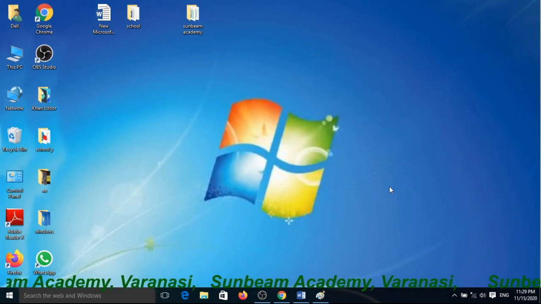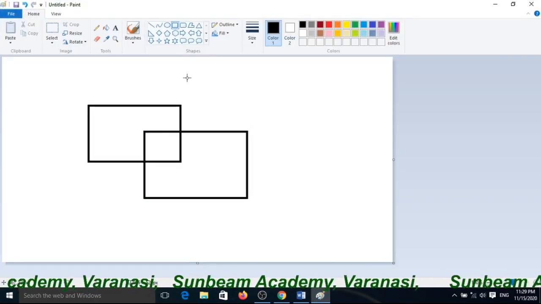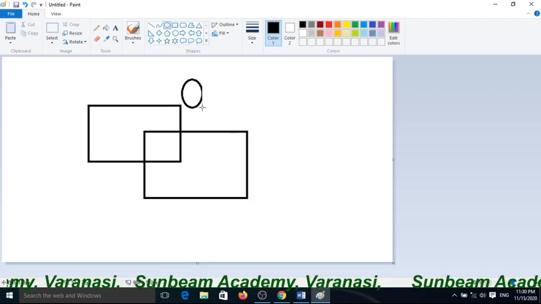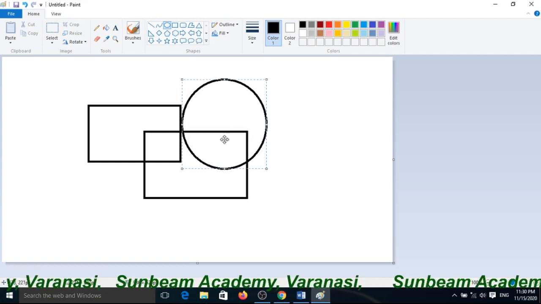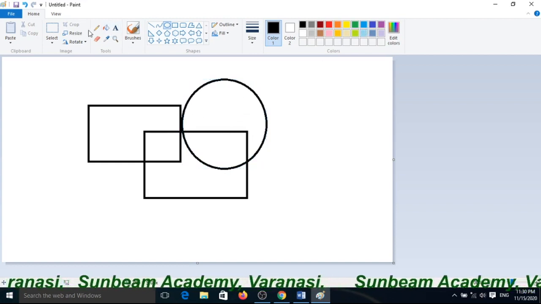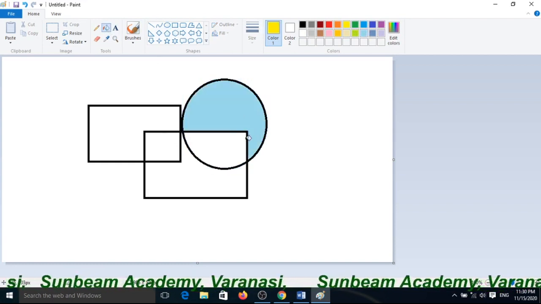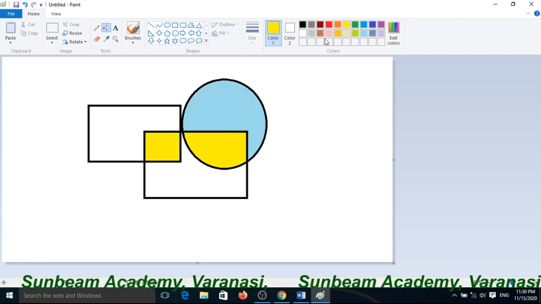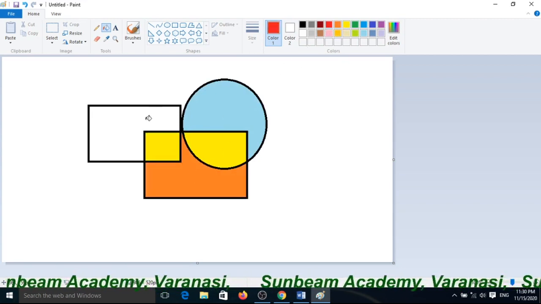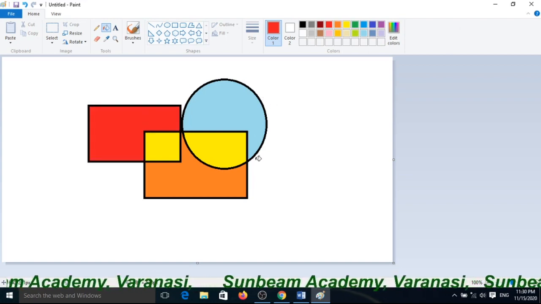Means suppose I have to draw in Paint some things. I have to draw here. I want to just fill color. Yes, but without saving I want to close.